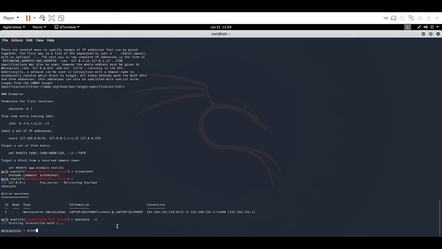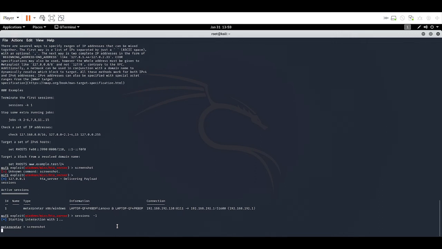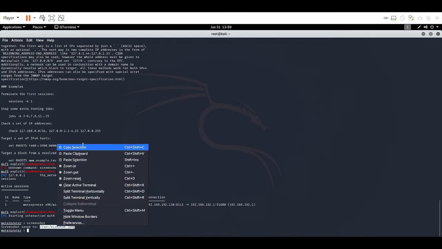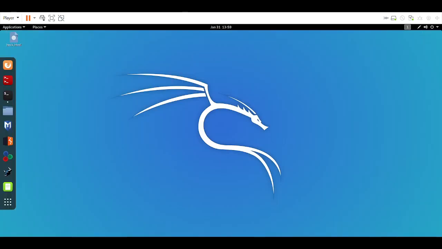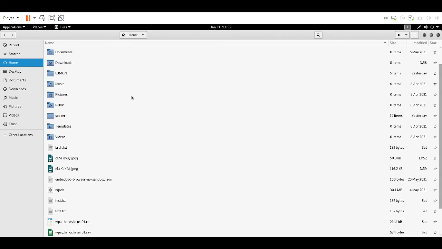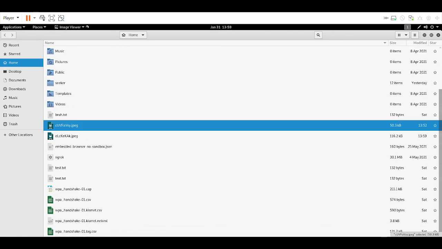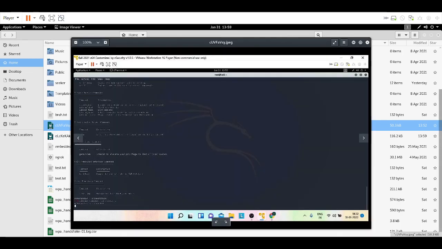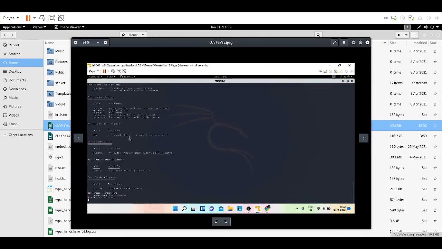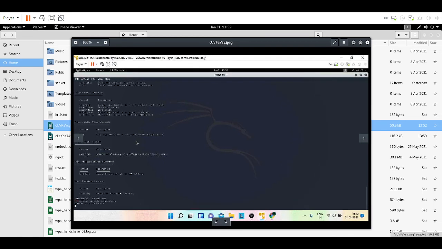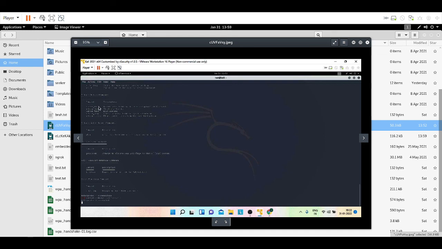So now I can grab the screenshot of that computer. What is it looking at? So it's right here. I'm going to copy this and I'm going to check that screenshot out real quick. So it is this one, yeah. And as you can see, I ran that file on my host computer. So this is what my host computer is looking at, and it has gathered the screenshot.